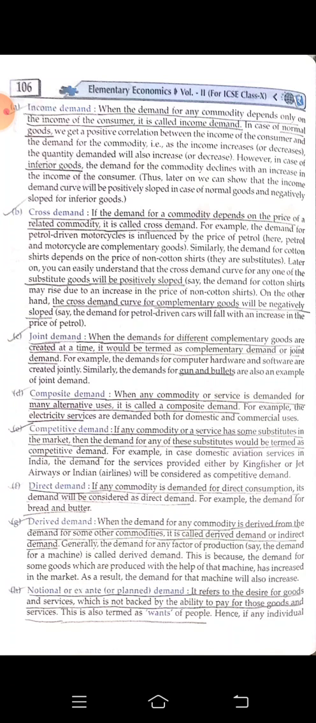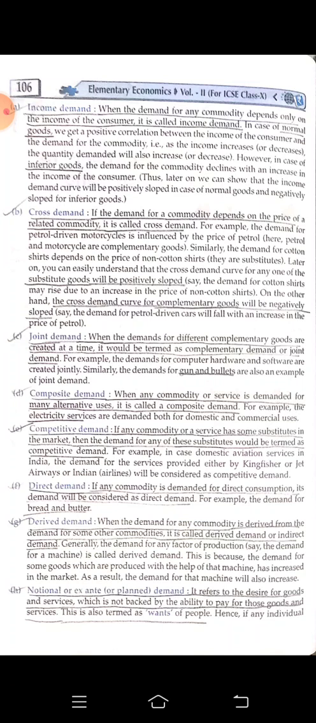The cross demand curve for complementary goods will have a negative slope. Say the demand for petrol driven cars will fall with the increase in the price of petrol. These are complementary goods, meaning those who are buying a car have to buy petrol. So if suddenly there is a rise in the price of petrol, automatically we will find that the demand for the car is decreasing.